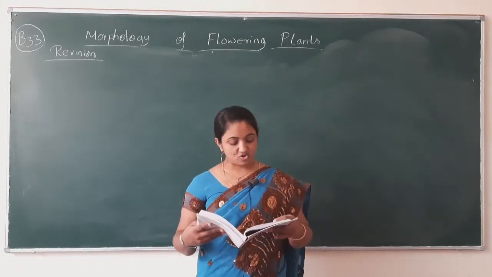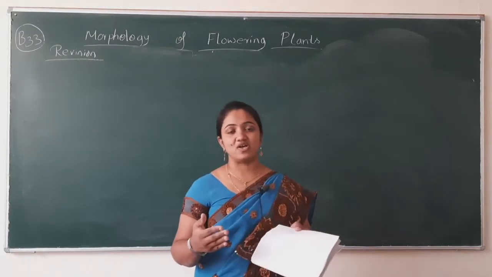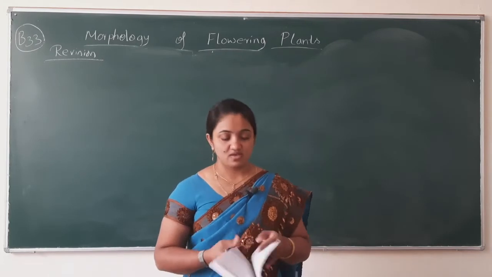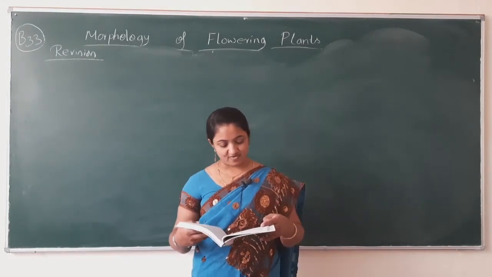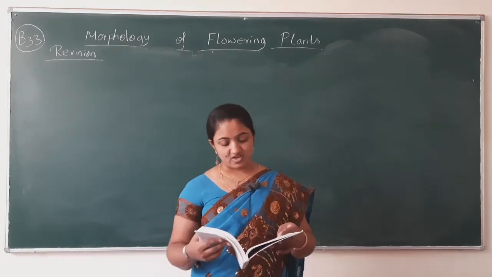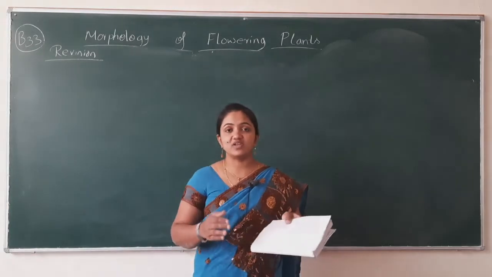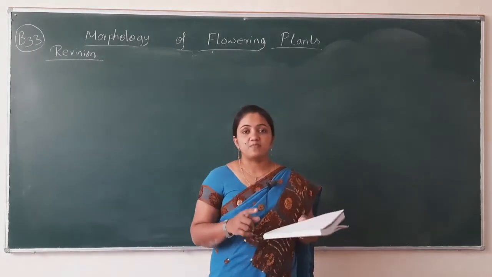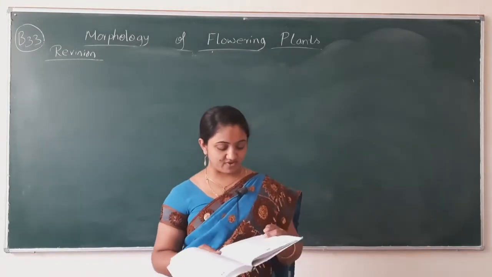What is an actinomorphic flower? A flower that can be divided into two equal halves from any plane is known as an actinomorphic flower. A zygomorphic flower can be divided into two equal halves from only one particular plane. That's why it is known as a zygomorphic flower.